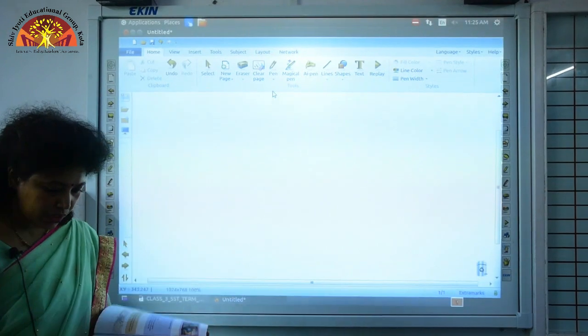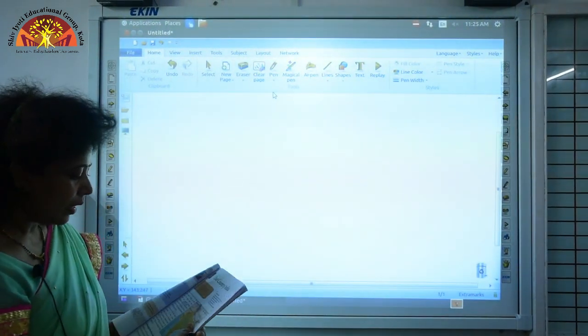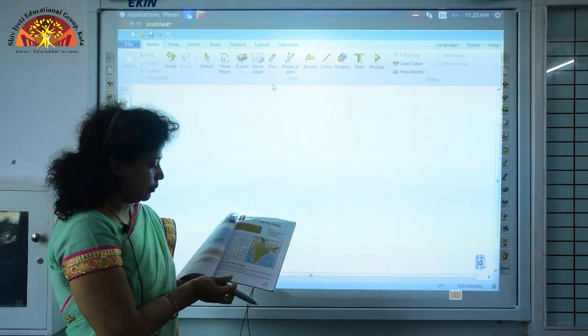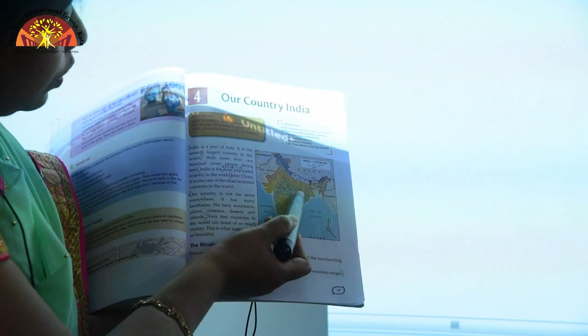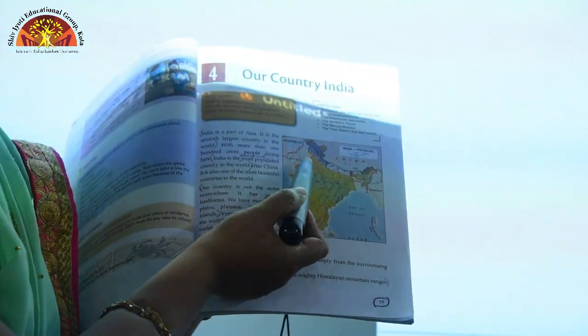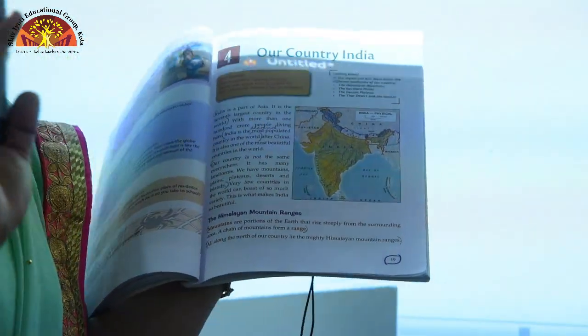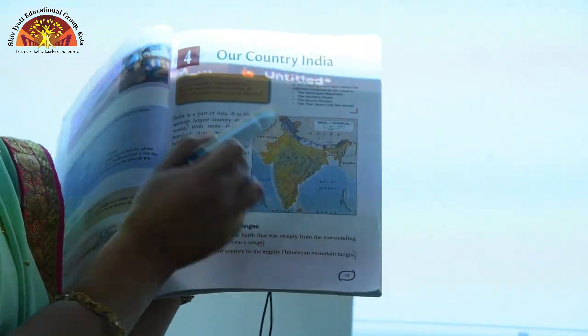Now let us come to the next part, that is the Thar desert. Again I want you to come to page number 19 physical map. As you go to the northwest region here, you find the Thar desert, that is you will find miles and miles of dry land covered with sand, and this is called the Thar desert, which is located in Rajasthan.